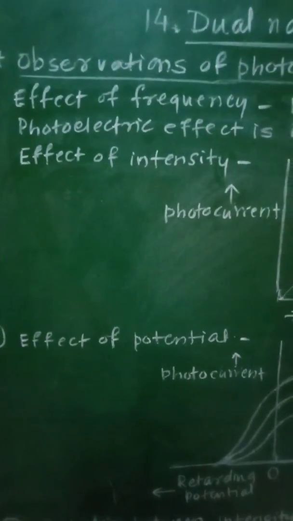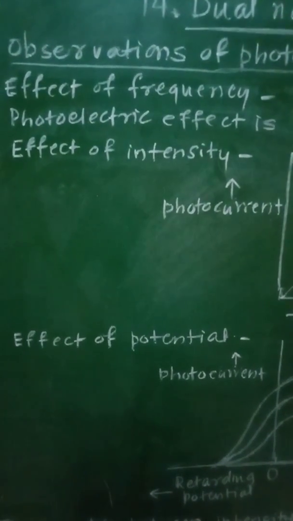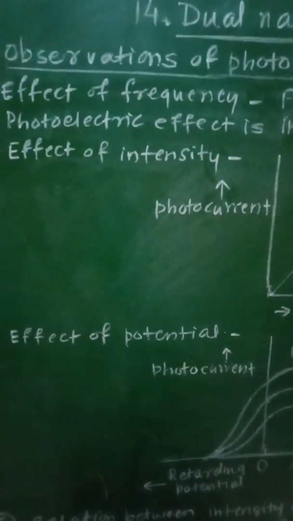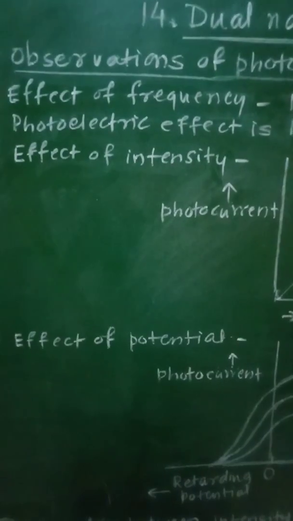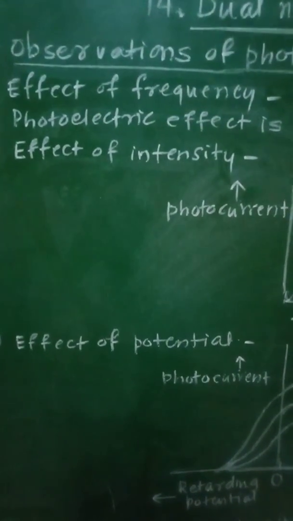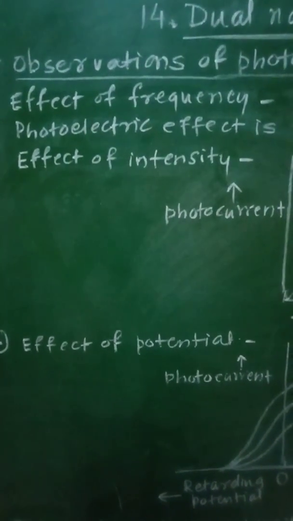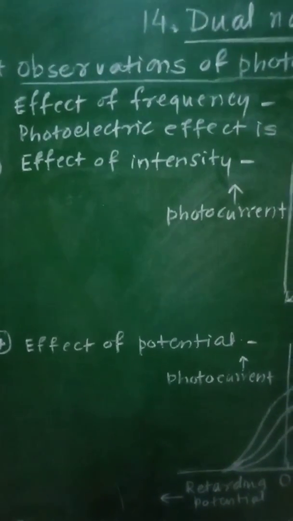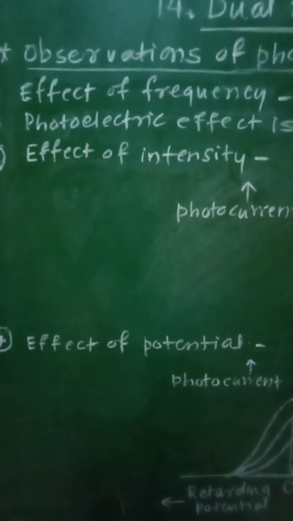The photocurrent I was observed only if the frequency of incident radiation was more than a certain frequency called the threshold frequency nu 0. So the photocurrent will be set up in that circuit only when the frequency of incident radiation is greater than the threshold frequency nu 0.